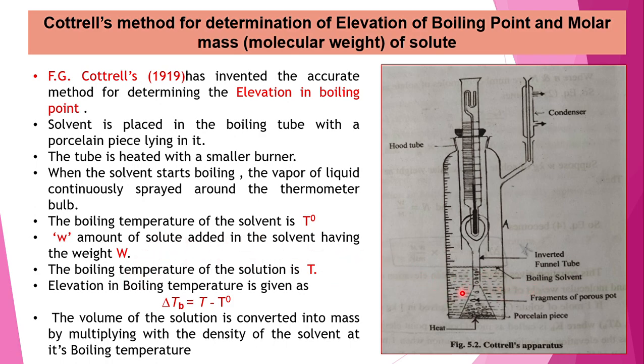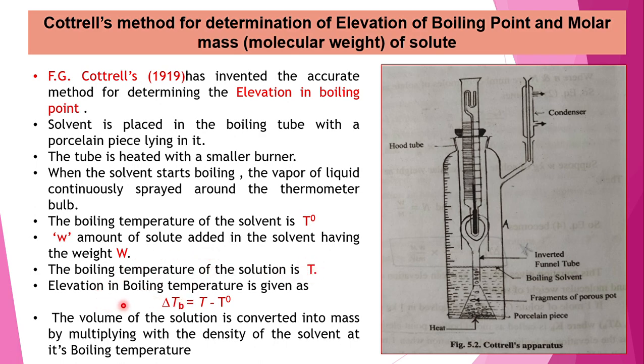Now again the same procedure we have to apply. We apply heat from the lower side at a moderate level; we don't want high heat, so that the solution is heated properly and vapors are produced. That vapor will surround the bulb of the thermometer, and that temperature will be recorded. That boiling temperature of the solution we will consider as T.